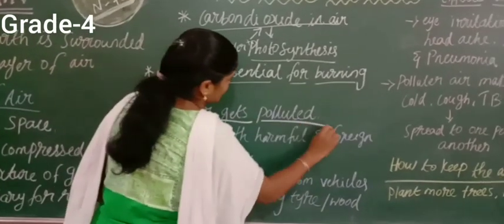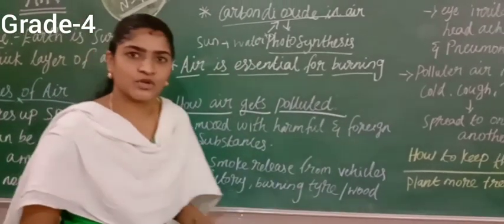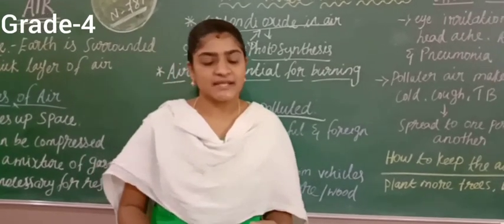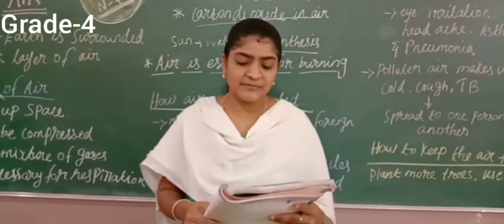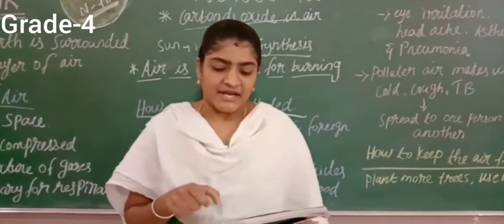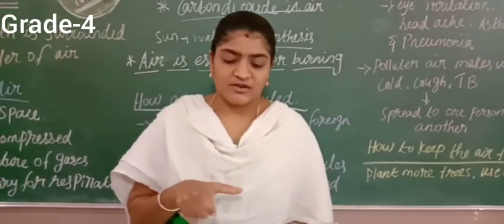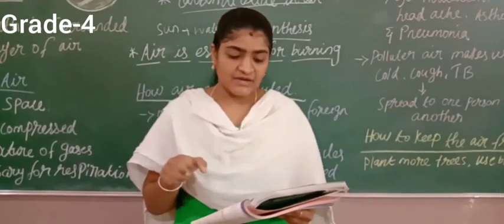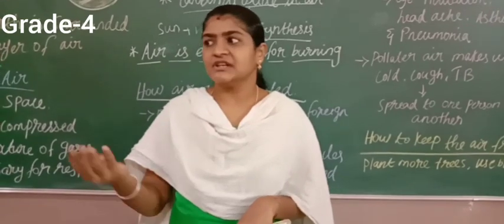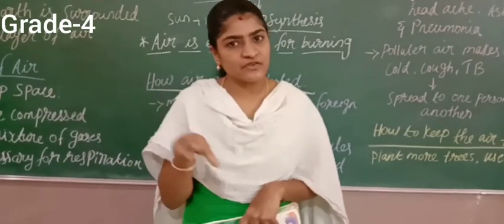How does air get polluted? From the plants we are getting fresh air. Then where does it get polluted? That we are going to see. Air gets polluted when it comes in contact with, or gets mixed with, various harmful and foreign substances present in the atmosphere. For example, vehicles leave smoke, right?